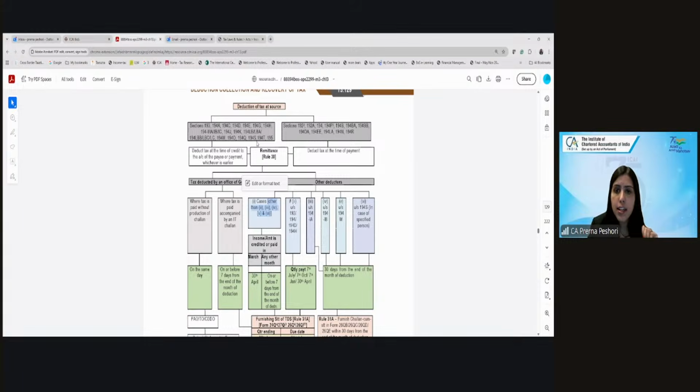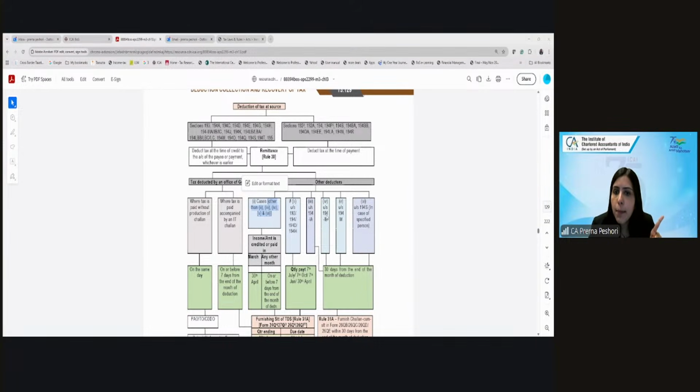194IB, what is that section? Rent by individual or HUF, who is not covered under 194I. Correct. What is the rent limit there under 194IB? 50,000.